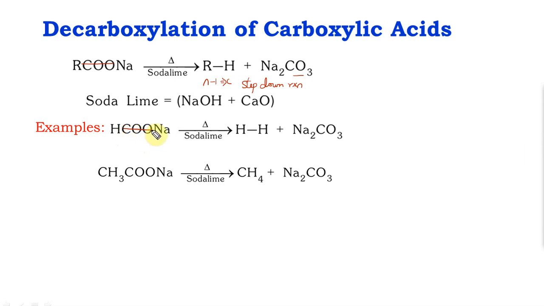I'm going to lose one carbon, which means I end up with H2. I don't even get an alkane, but I get H2 gas. If you use sodium acetate instead of formate, there is one carbon other than the COO group, so you get one carbon. If there is CnH2n+1 COO minus, you will get CnH2n+2, the corresponding alkane, and Na2CO3.